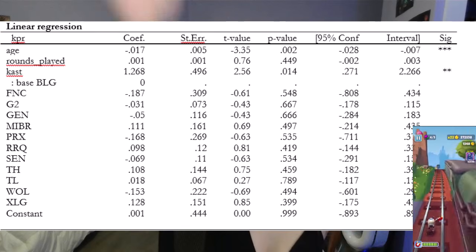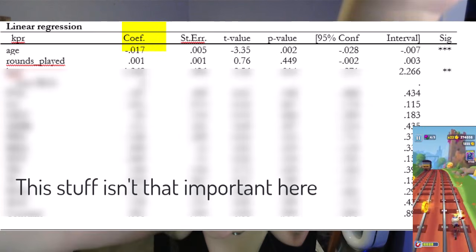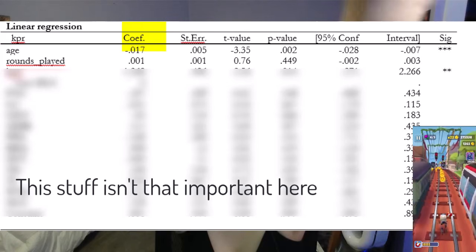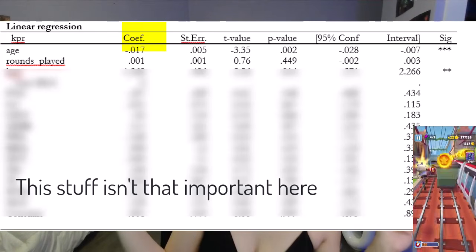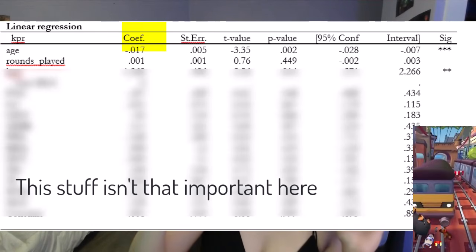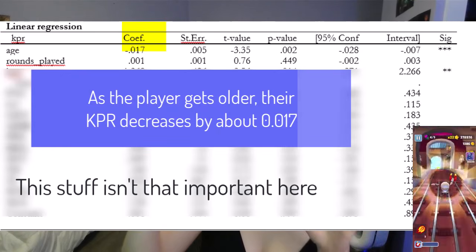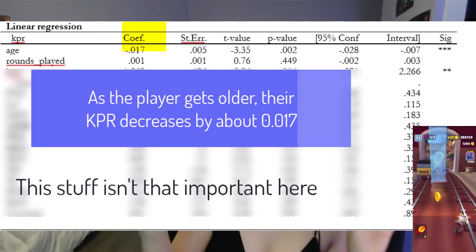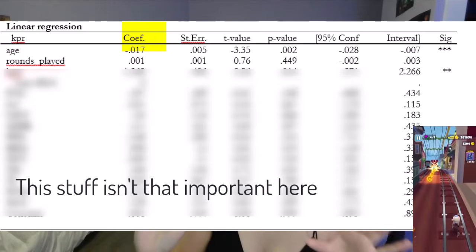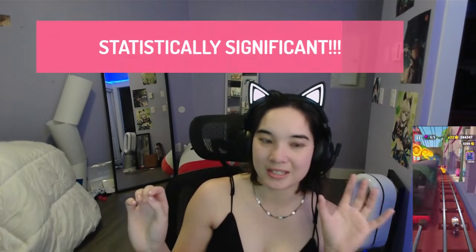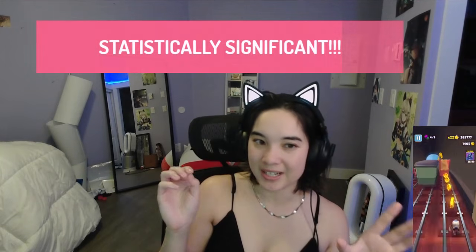And again, we can see the coefficient here, minus 0.01728. Again, it's telling us that on average, as the player gets a year older, they get about 0.017 fewer kills per round. Though it is a really, really small number, there is a statistically significant difference here.